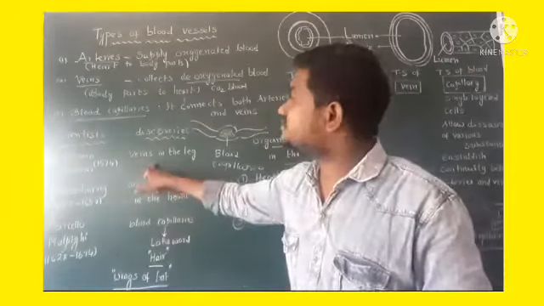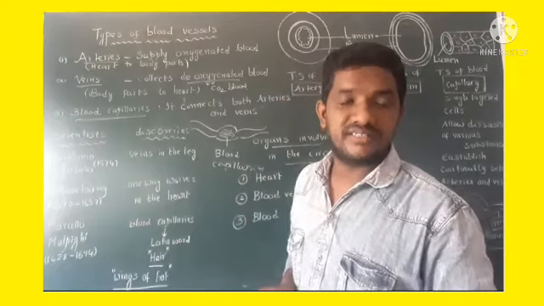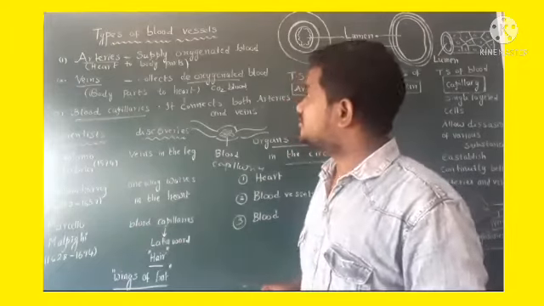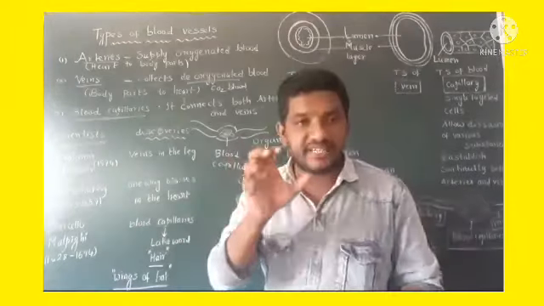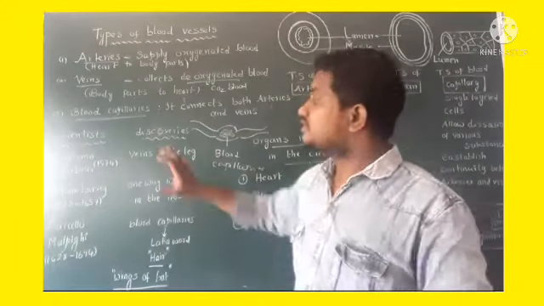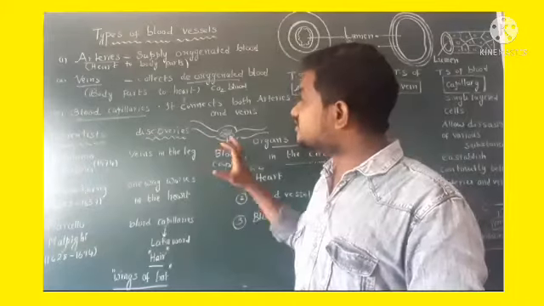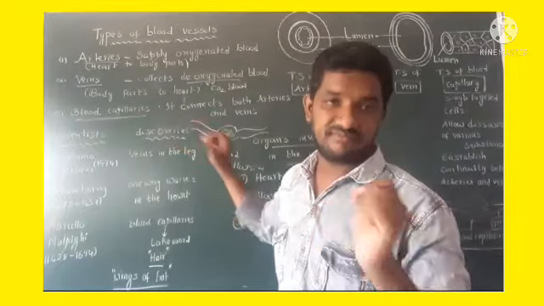Here veins means these are the blood vessels which collect deoxygenated blood from the body parts to the heart. So here Girolamo Fabrici was the first scientist to discover veins in the leg.